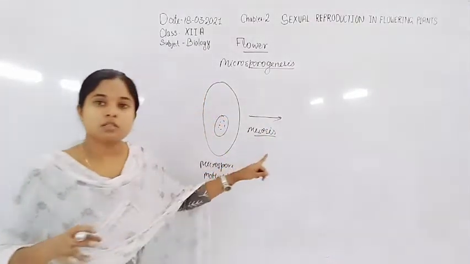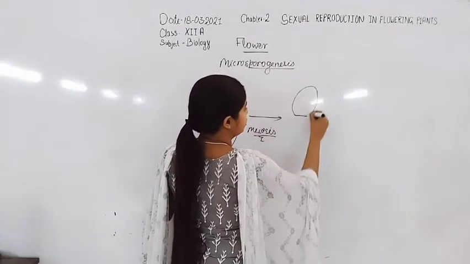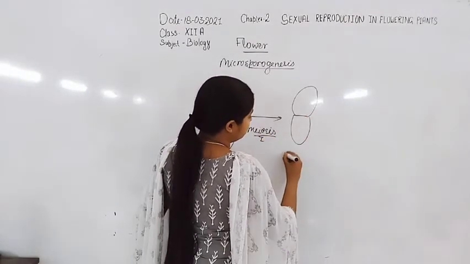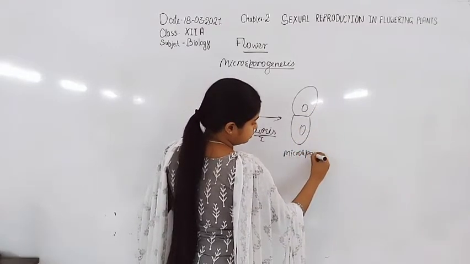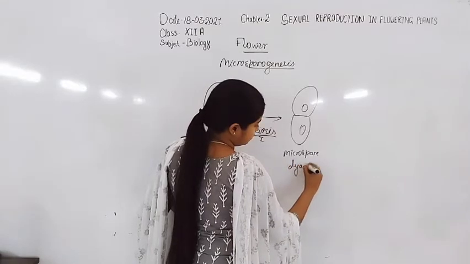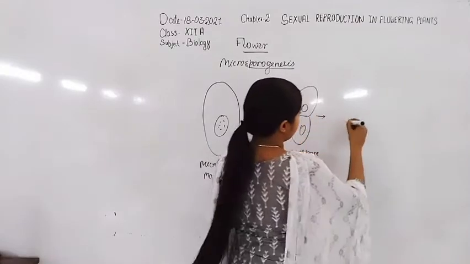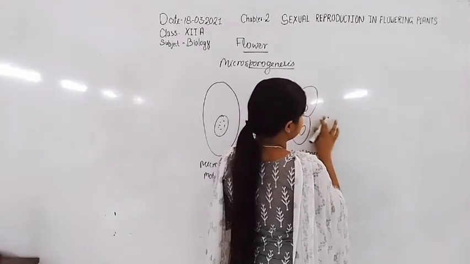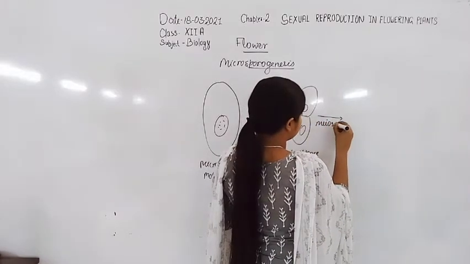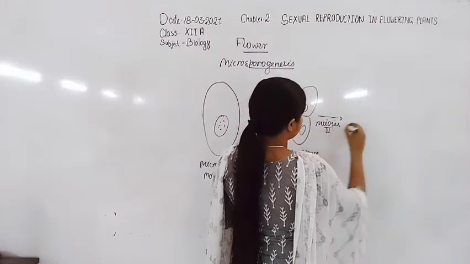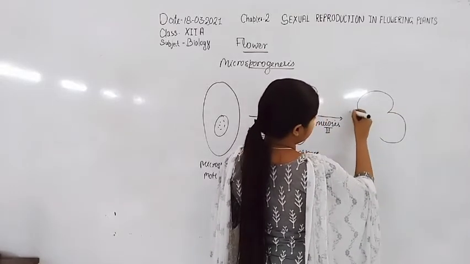After the first meiosis division, they form a dyad structure. Now after the second meiosis, there is formation of the tetrad structure.